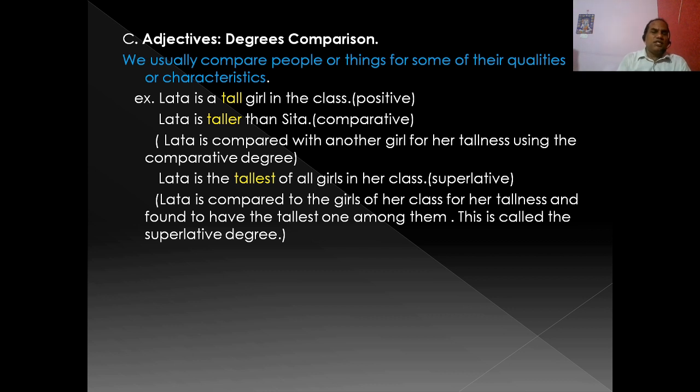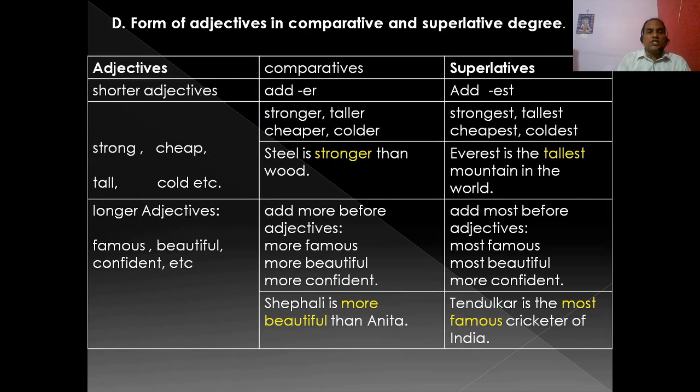So we know the degrees of adjective: positive, comparative and superlative. Now the form of adjectives in comparative and superlative degree. Shorter adjectives are strong, cheap, tall, cold. These are adjectives with one syllable. They are changed to comparatives by adding -er and superlatives by adding -est. Strong, stronger, tall, taller, cheap, cheaper, cold, colder. So steel is stronger than wood. Here stronger is the comparative. Strongest, tallest, cheapest, coldest. Everest is the tallest mountain in the world.